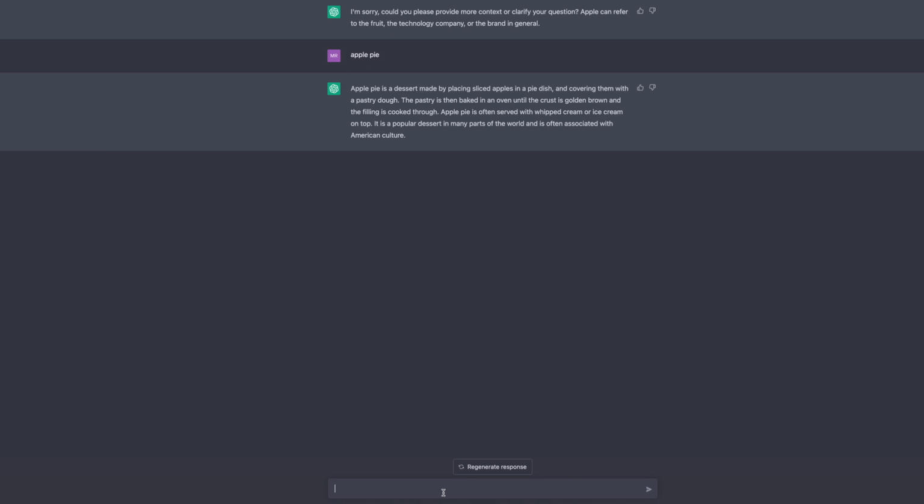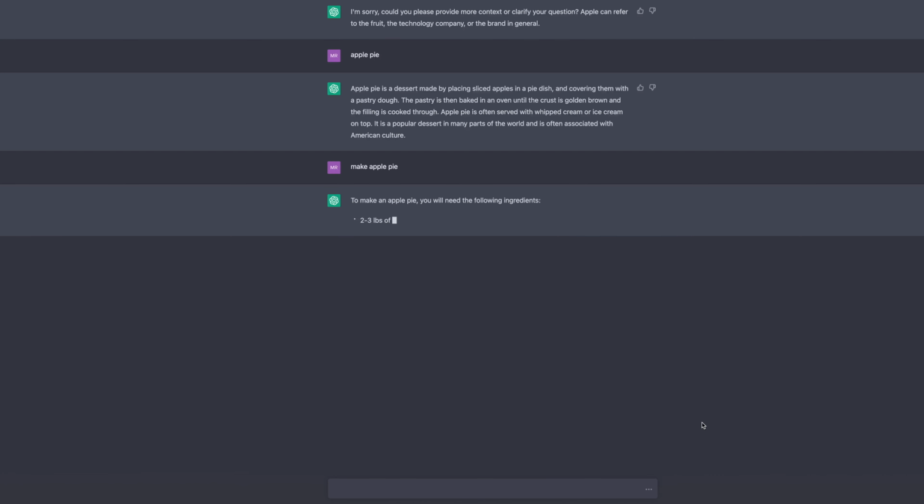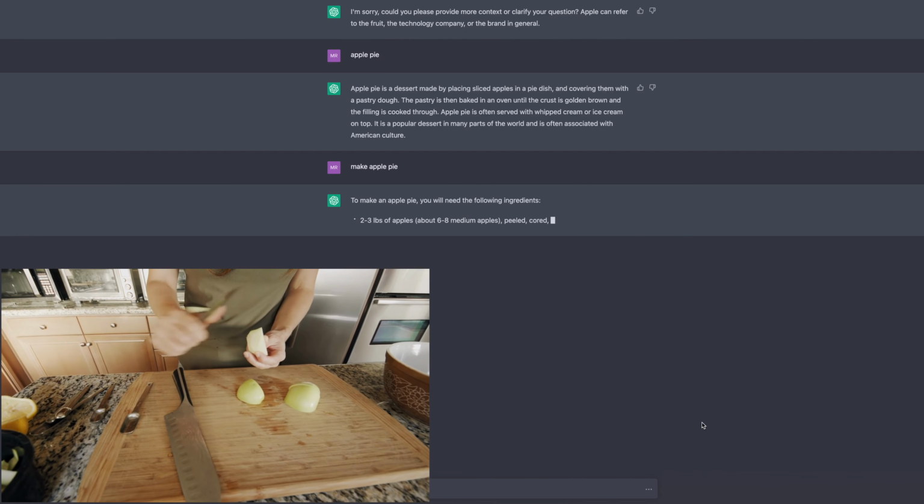Okay, so say you want to learn how to make apple pie. So let's just do that. I put in just the query, make apple pie. Now it's going to think about that. It's going to go through its massive database. Make apple pie. You'll need the following ingredients. Now it's giving you basically recipes.